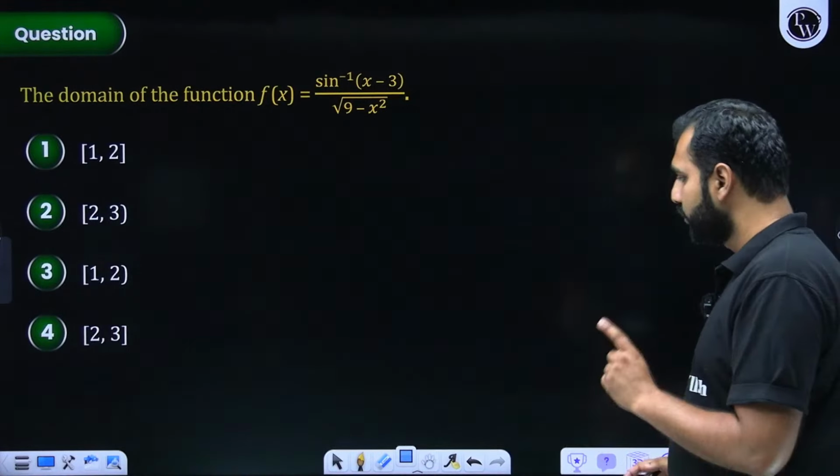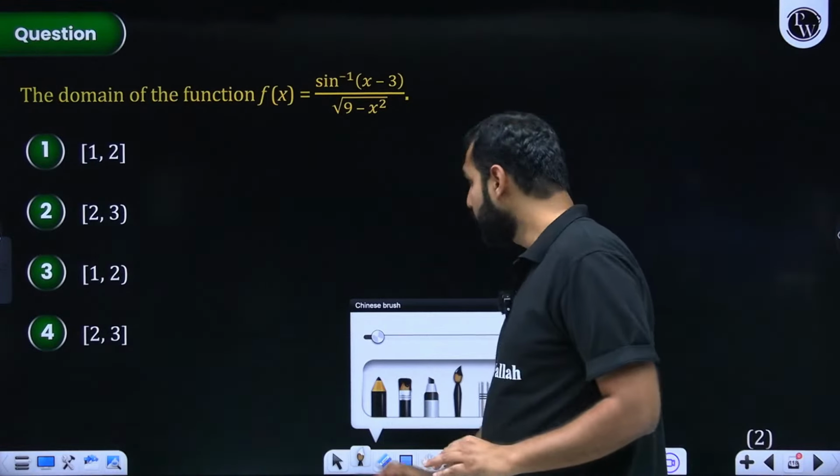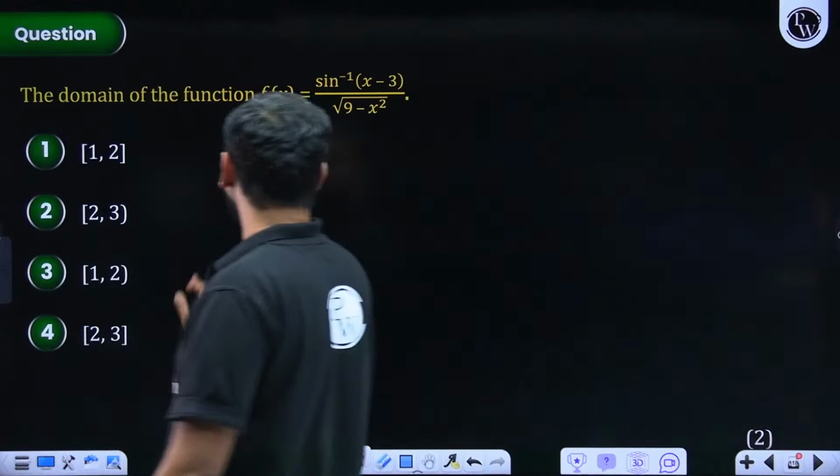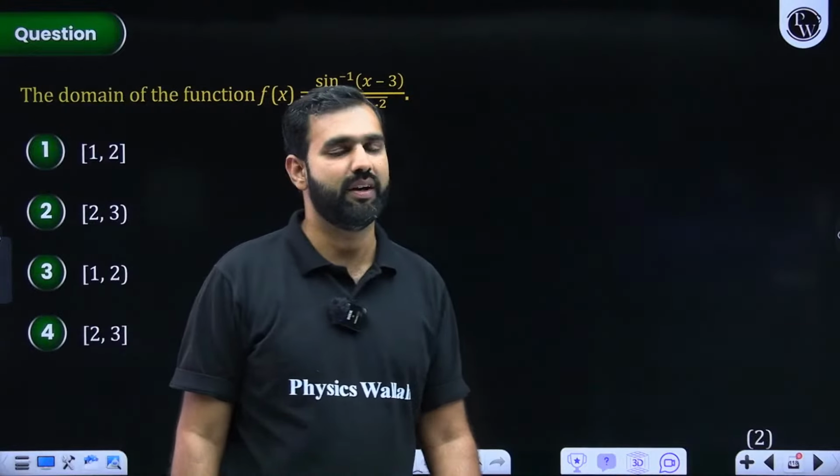Are you all there? So if I could begin with the first question for the day, I hope you all can see it right there in front of you. Can you not help me with the domain of this function? In the numerator, I can see sine inverse of something. In the denominator, we can see 9 minus x square inside an under root.